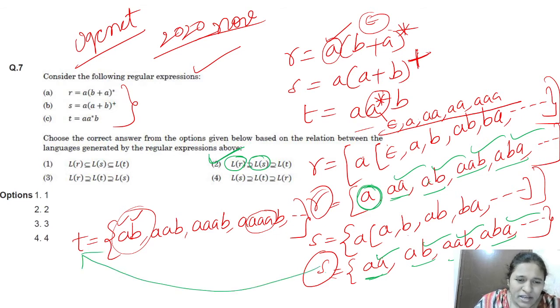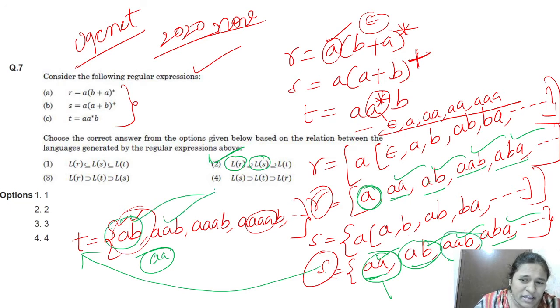S and T. In S and T, AA is possible here, but AA is not there in T language. It is extra, right? But AB is there. Here also AB is there, and here AAB is possible. Here also AAB is possible. Here ABA is possible, but ABA is also not there. That's why language S is producing more strings when compared to language T. That's why S is a superset of L of T. This is the most right answer, friends.